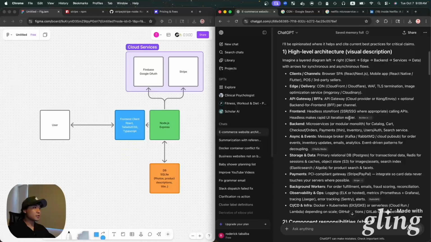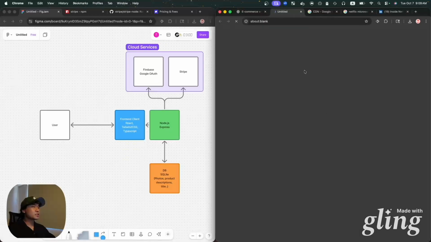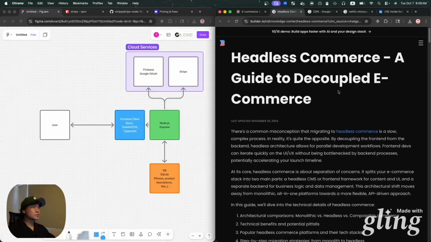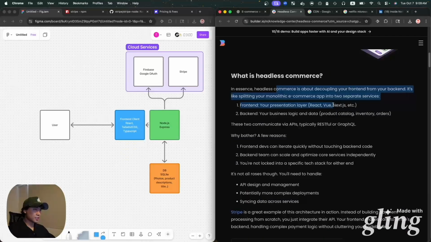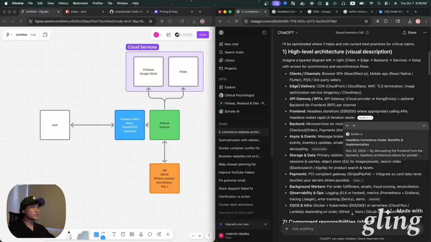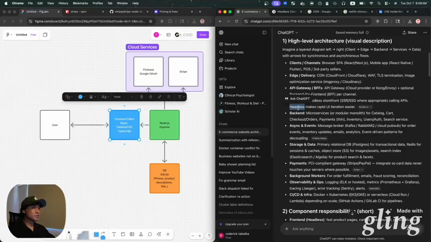Headless makes rapid UI iteration easier. I actually don't know what this is. Headless e-commerce, a guide to decouple e-commerce. Splitting your monolithic e-commerce app into two separate versions. Okay, so we're not going to be using this either. From what I know, headless is a way to run a program that doesn't need a window, like a UI, to see. But the front end, we're going to be building a front end.